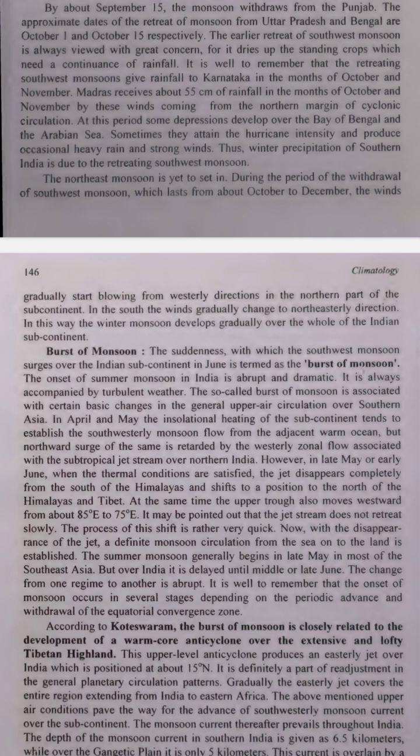During this time, depressions, which are low-pressure areas, form over the Bay of Bengal and the Arabian Sea. Some of these depressions can turn into hurricanes, which bring heavy rain and strong winds to the southern parts of India. Example: think of a depression like a big swirl of air. Sometimes, this swirl becomes very strong, like a hurricane, causing lots of rain and wind.